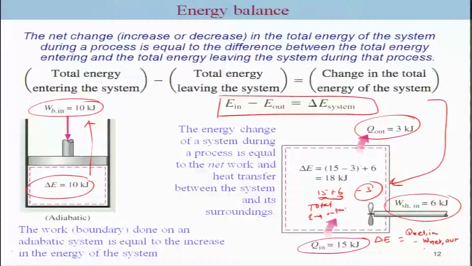What is Q net in? It is nothing but 15 minus 3. What is W net out? It is minus 6, and minus of minus 6 is plus 6. Thus you can use this sign convention, as well as the basic definition without considering the sign, just looking at the known interaction directions.